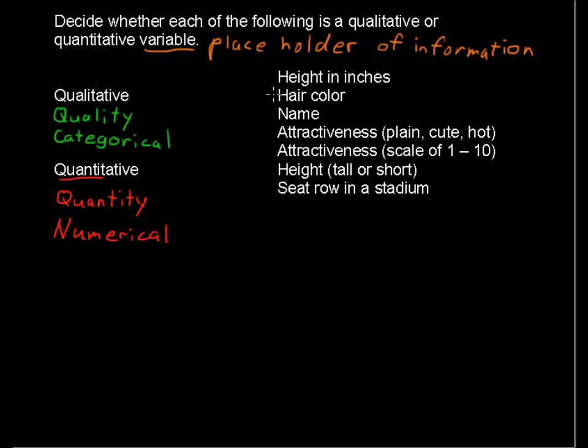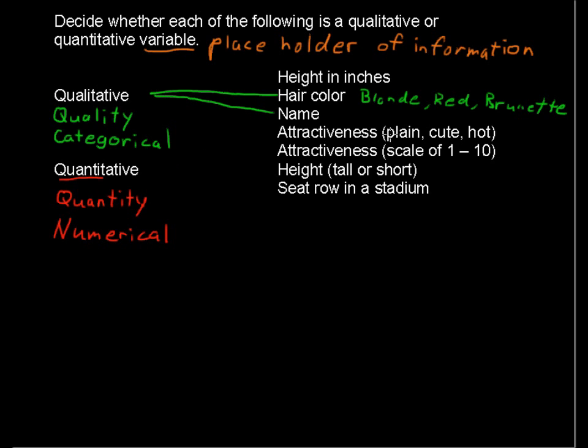However, hair color, you're talking about blonde or red or brunette or so on, or black hair. Well, those are categories. So we'll put that into the qualitative. Name, same thing. You can't say an average of a name. Oftentimes with quantitative, you have numbers and you can take the average of things, and I should say you always can, but you oftentimes want to. But with a name, you can't do that. It's just categories of names.